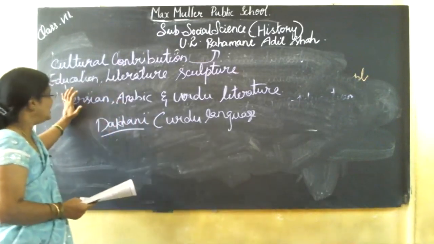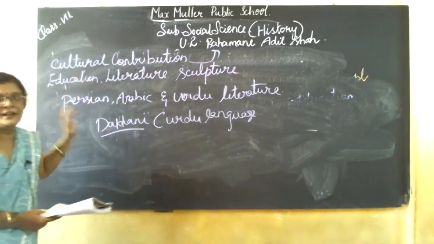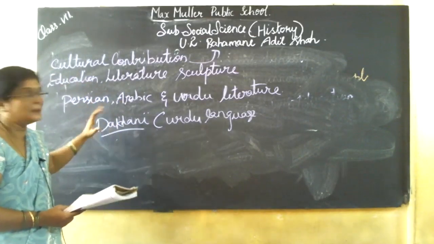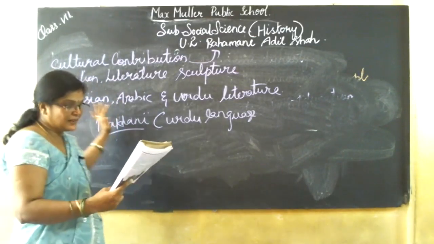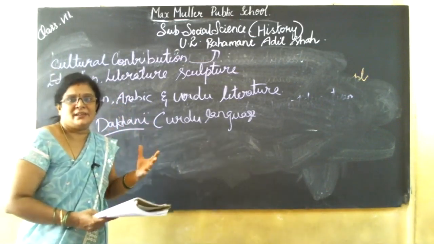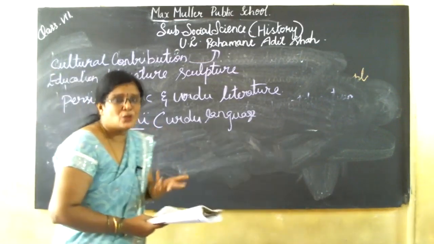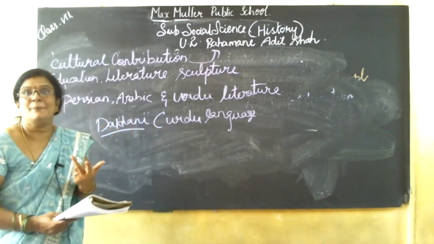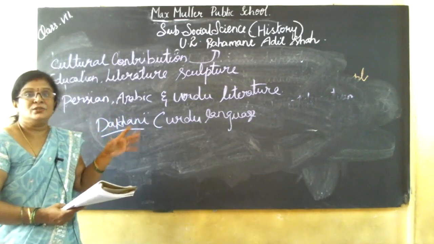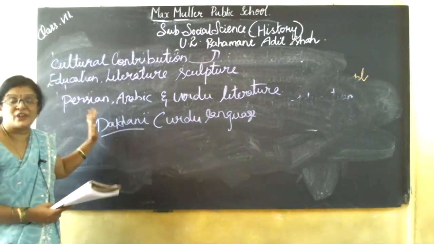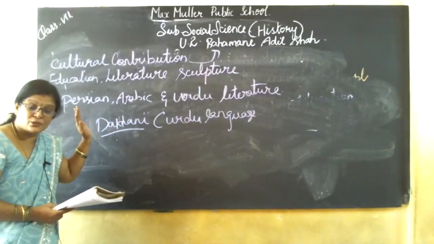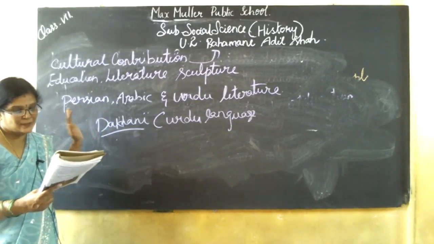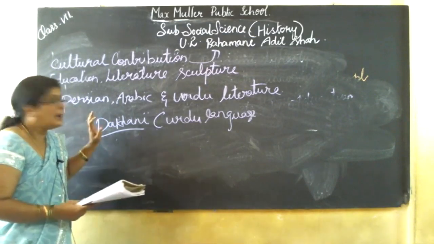Okay, this is about literature in the Bahmani dynasty. Again, literary activities were encouraged in the Bahmani dynasty. They sheltered many philosophers, poets, and writers. Firoz Shah, Ahmad Shah, and Muhammad Gawan were also famous poets and writers, as well as great leaders and rulers.